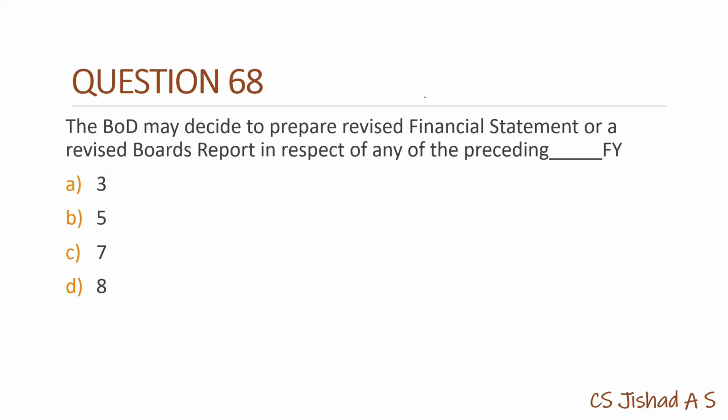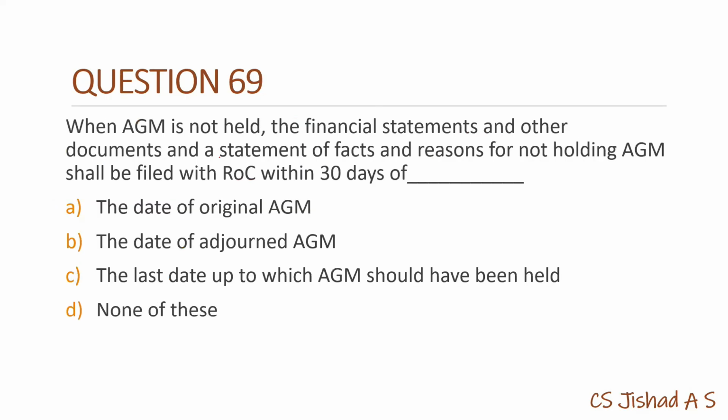Question 68. Board of Directors may decide to prepare a revised financial statement or a revised board's report, section 131 of Companies Act, in respect of any preceding 3 financial years. So voluntary revision of board's report and financial statement will be allowed in respect of preceding 3 financial years.